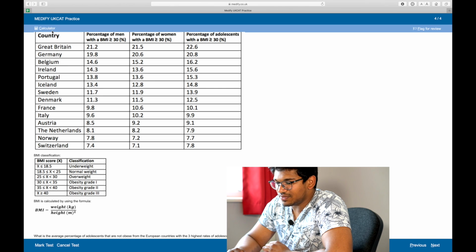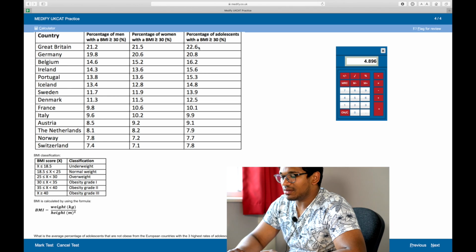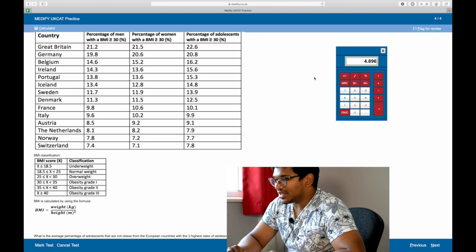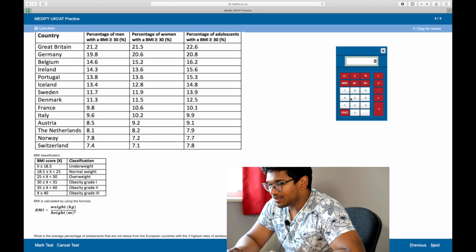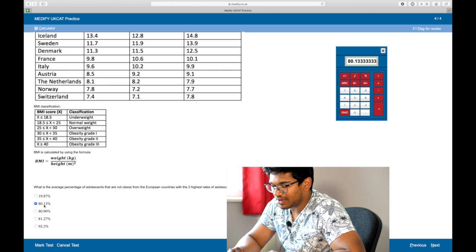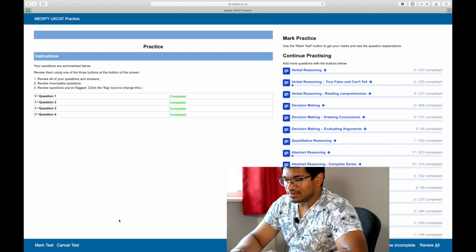So I need to find the average: take these numbers away from 100 and add them together. 100 minus 22.6 is 77.4, plus 79.2, plus 83.8, all divided by 3, equals 80.13. Perfect. Let's mark that quickly.